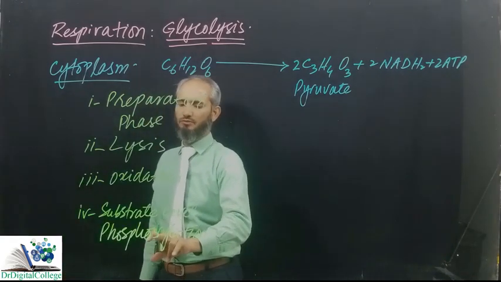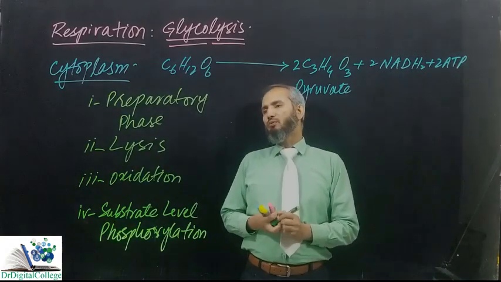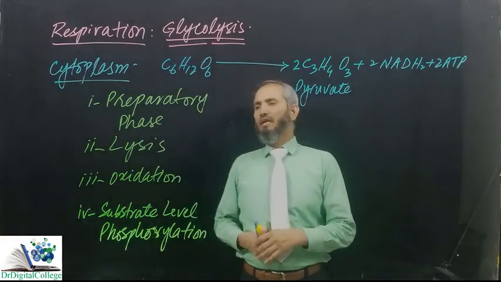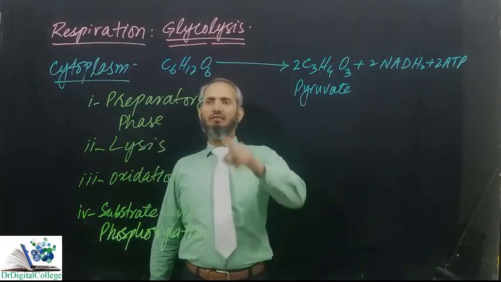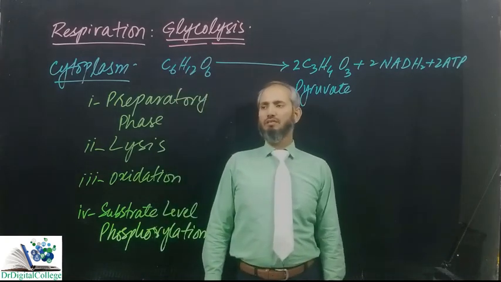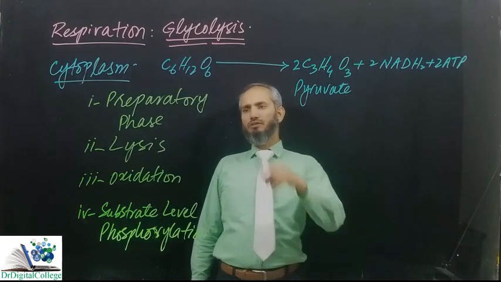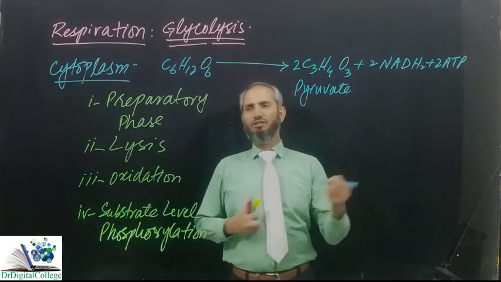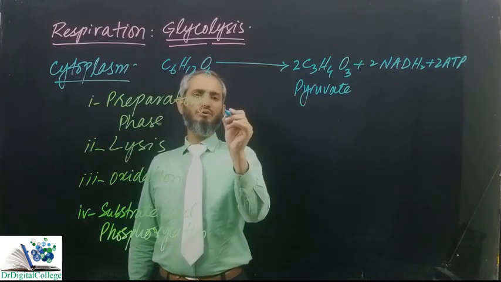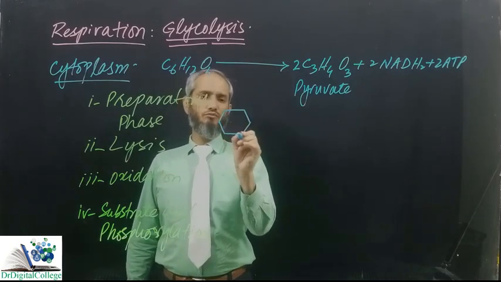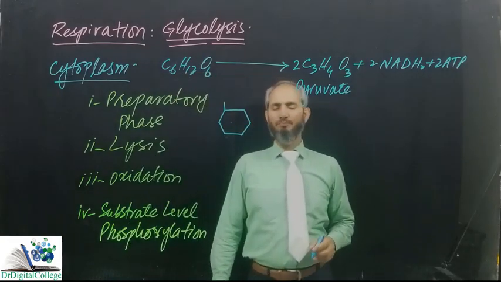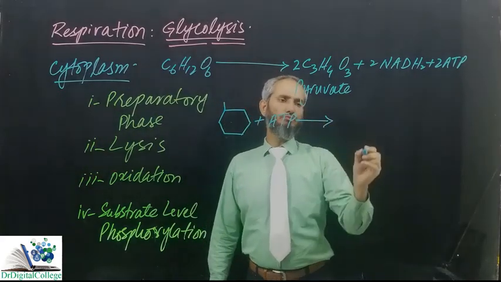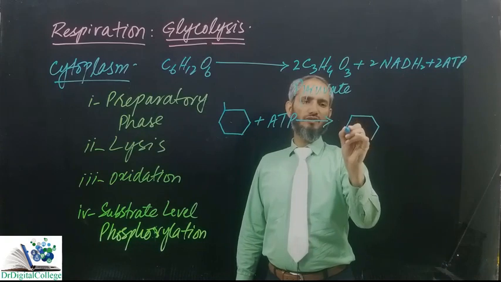Substrate level phosphorylation process. Okay, now we will see what is happening in all these different stages of glycolysis. As is clear from the preparatory stage, this highly stable compound glucose is prepared for the oxidation, or during this process oxidation energy is provided to glucose. Now let's see how oxidation energy is provided. If I write here glucose like this, the soluble form of glucose is the cyclic form, it will take 1 phosphate from 1 ATP to be changed into glucose phosphate.